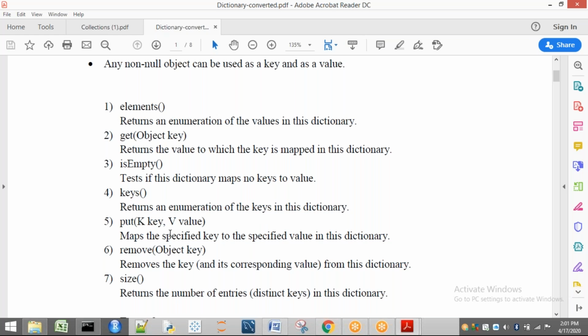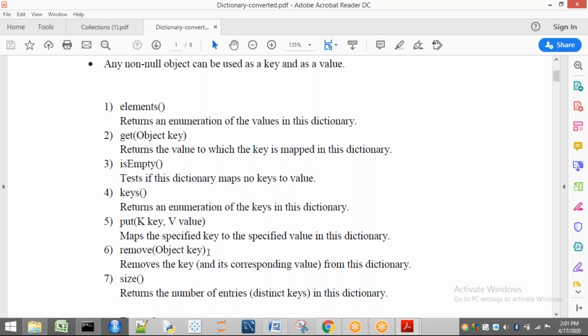Put: if I want to insert any value for the corresponding key, then I have to use the put method. It maps the specified key to a specified value in the dictionary. Next, remove of key. If I want to remove any entry, I already discussed an example in class.